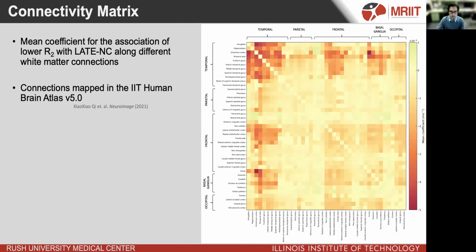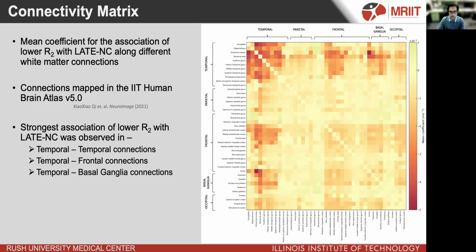Since the associations were observed not only in gray matter but also in white matter, we wanted to see which white matter connection showed an association of R2 values with latency. To achieve that, we used white matter connectivity information from the IIT Human Brain Atlas. Specifically, the track density maps from IIT Atlas were thresholded at 5% of the maximum streamlines per connection. Then we found the overlap of thresholded track density maps with portions of the coefficient map that showed significance in the Voxel-wise analysis. The mean coefficient along each connection is presented in the connectivity matrix on the right.